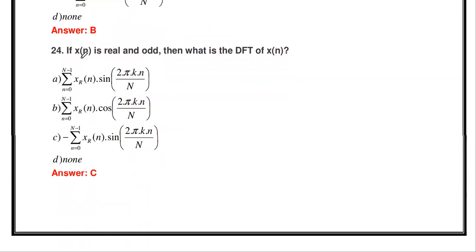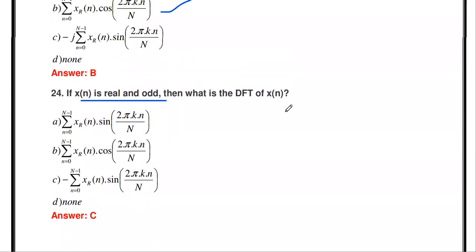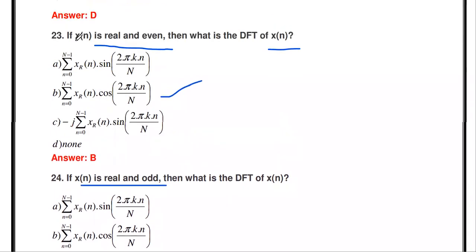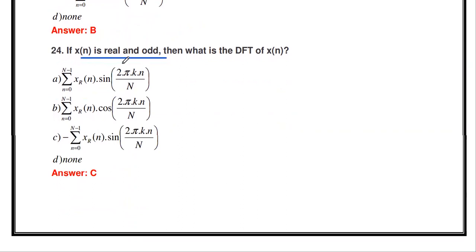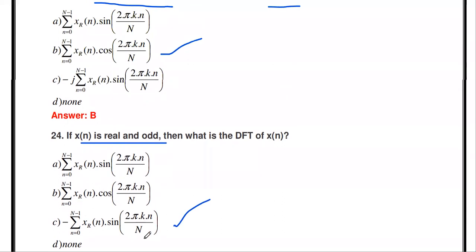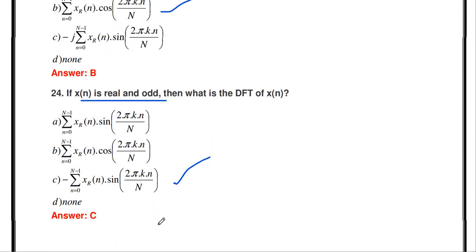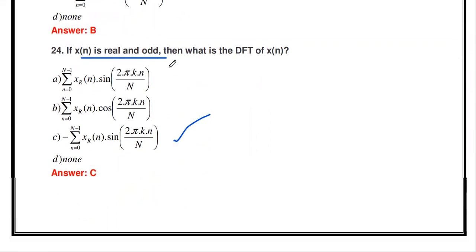Next, if x of n is real and odd, what is the DFT of x of n? In the previous problem, x of n is real and even, and the formula is summation x of n cos 2 pi kn by n. Here, x of n is real and odd. The answer, the DFT is minus summation n equal to 0 to n minus 1 xr of n sine 2 pi kn by n. Okay, here cos, here minus sine 2 pi kn by n if it is a real and odd sequence. Okay, so these are all the formulas for the DFT.